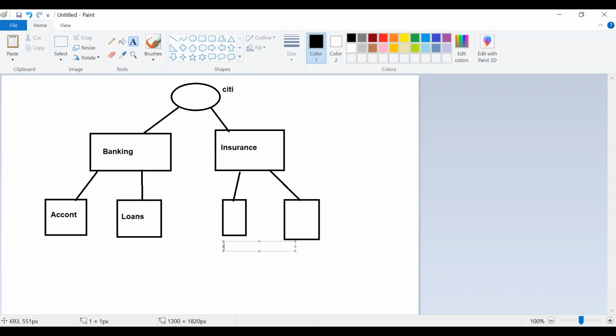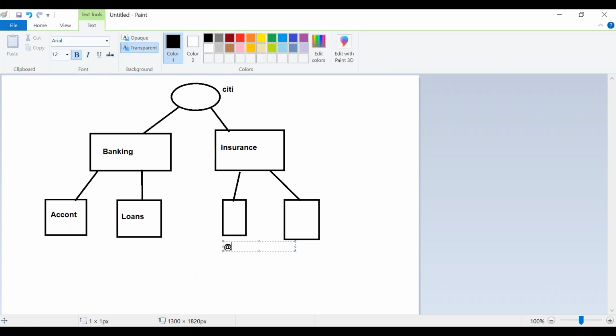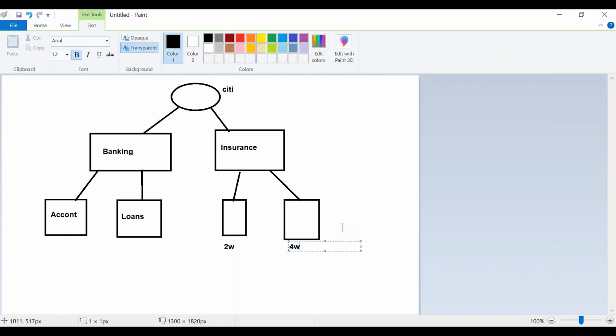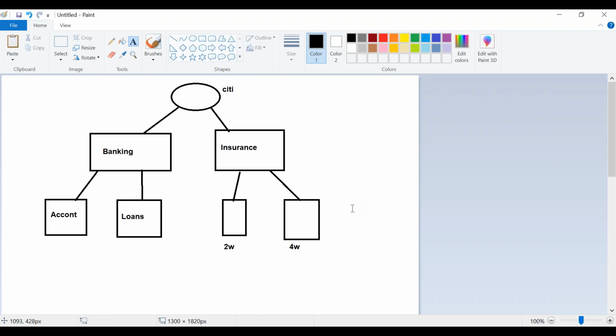Okay, under insurance I'm having one portal related to two-wheeler and one related to four-wheeler, let us say. So I have 4 implementation applications under my organization: 2 applications are related to banking and 2 for insurance. Whatever seems to be common between the account creation portal and the loan creation portal, we will be creating in the banking framework. So banking will be one separate framework maintained by the city organization. Similarly, insurance will be a separate framework. So in this kind of case, this organization is following 2 frameworks.